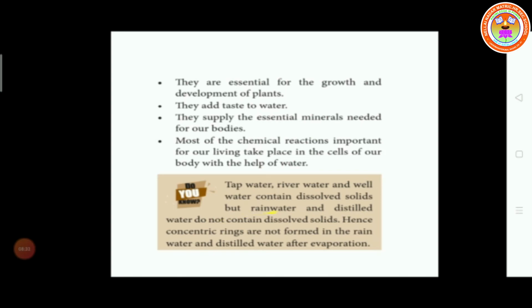So those dissolved solids in water are essential for growth and development of plants. The minerals are added to water for taste and supply the essential minerals needed for our body. Most of the chemical reactions important for our living take place in the cells of our body with the help of water.